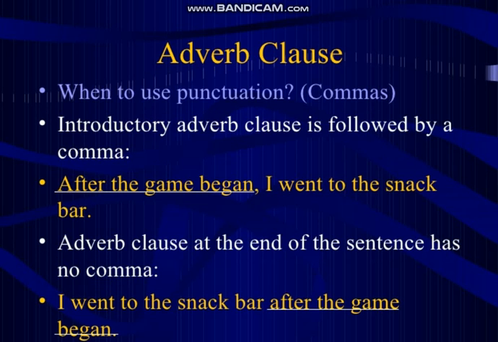Then let's discuss how to punctuate an adverb clause, when to use punctuation, commas. An introductory adverb clause is followed by a comma. Whenever we have an adverb clause at the start of the sentence, we always put a comma at the end of that clause. Like, as you can see, after the game began, comma, I went to the snack bar. So whenever an introductory adverb clause is used, we put a comma after it.